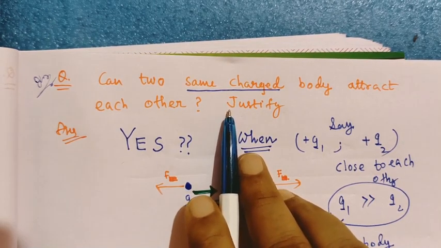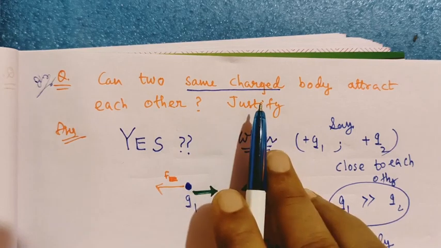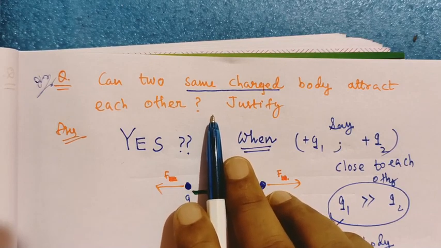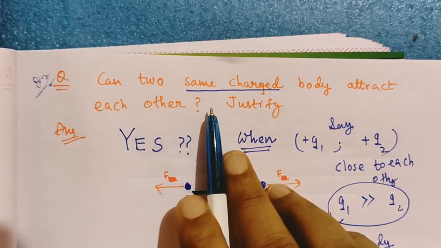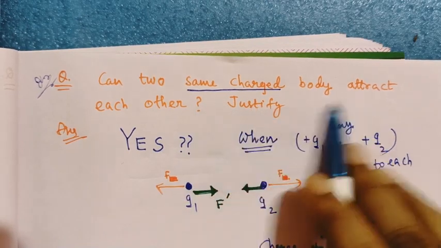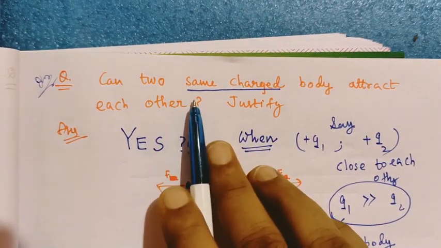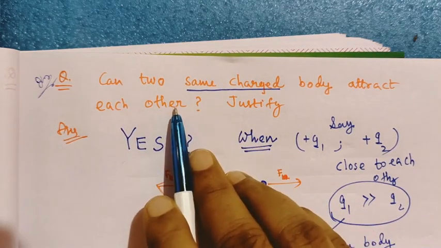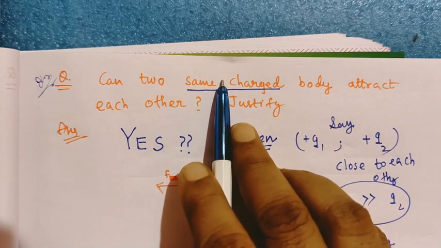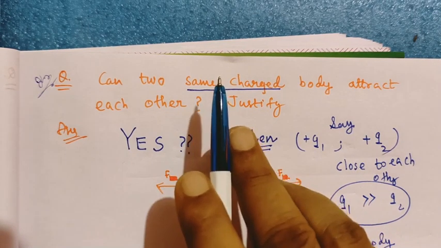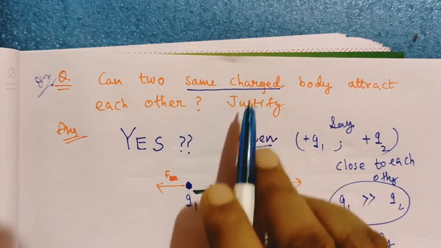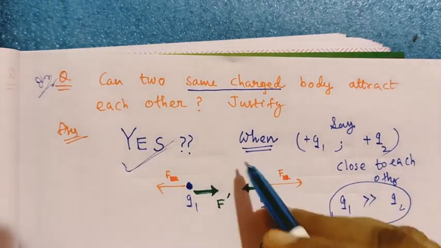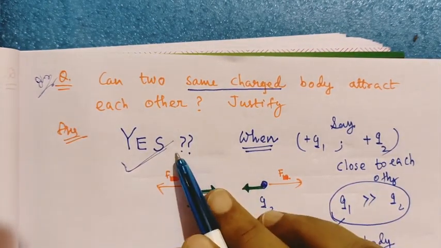I remind you, in the previous class we studied the properties of charge. The first property was that like point charges always repel. I discussed that there also. Sometimes the same nature of charge can also attract. Now this is the question in that manner. Can two same charged bodies attract each other? If the question asked, can two same point charges attract each other, then you will write no. But as it is not mentioned point charges, there is the possibility two same charged bodies can attract. So in this question, first you write the answer yes. Then you come forward to why this is yes.